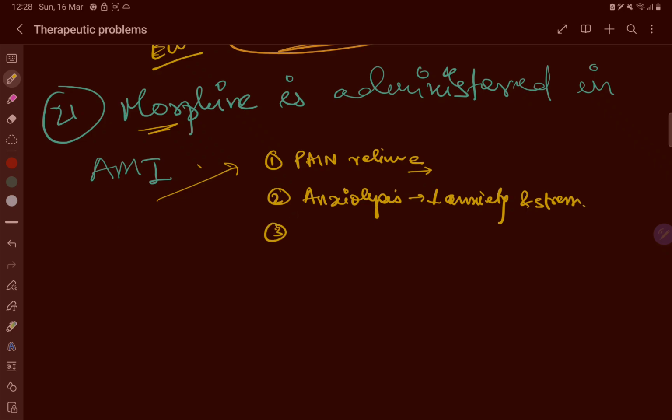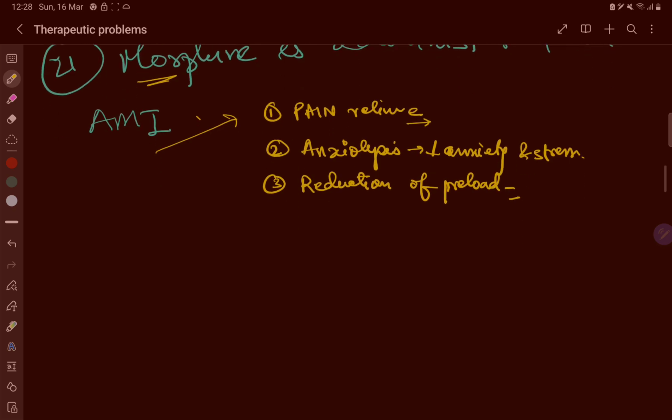Very commonly done. And third, and the most important, is the reduction of preload. Morphine decreases the preload, that is the initial stretching of the cardiac myocytes prior to the contraction, by causing venodilation, that decreases the workload of the heart.